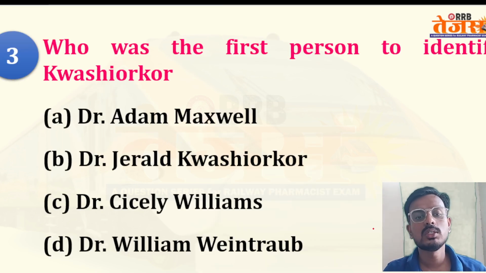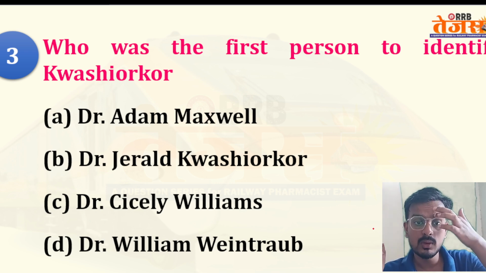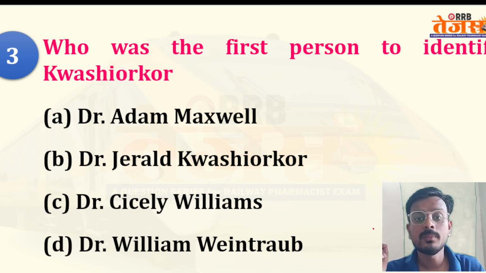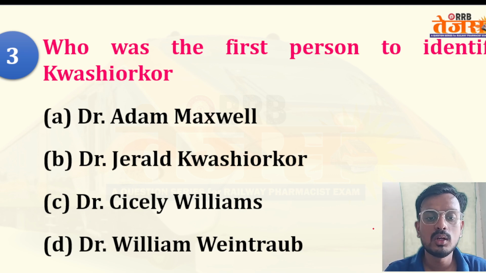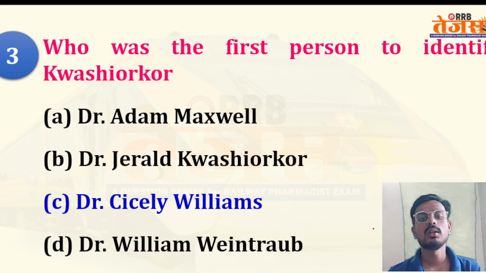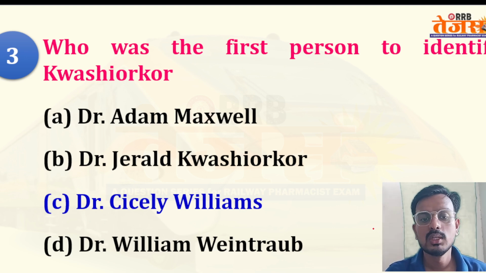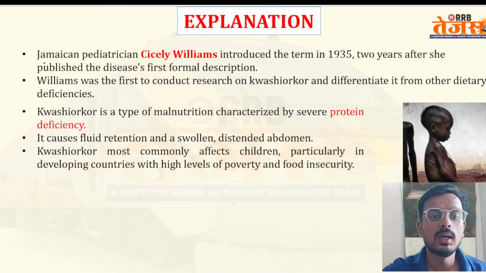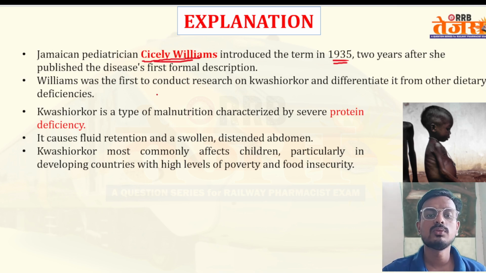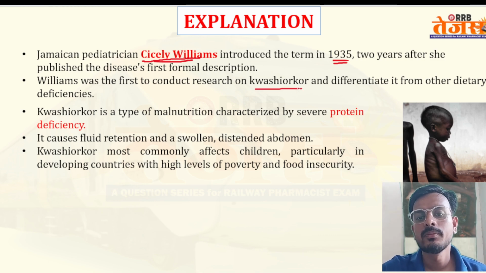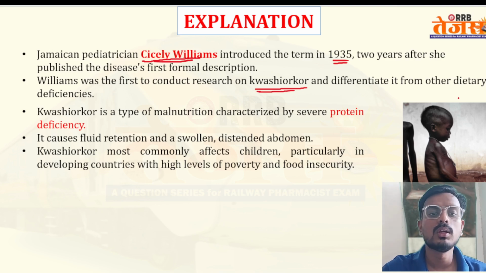Coming to the next question: who was the first person to identify kwashiorkor? Your options are Dr. Adam Maxwell, Dr. Gerland Kwashiorkor, Dr. Cecil Williams, or Dr. William Winterhoff. Here the right answer is Dr. Cecil Williams. The Jamaican pediatrician Cecil Williams introduced the term in 1935, two years after she published the disease's first formal description. Williams was the first to conduct research on kwashiorkor and differentiate it from other dietary deficiencies.